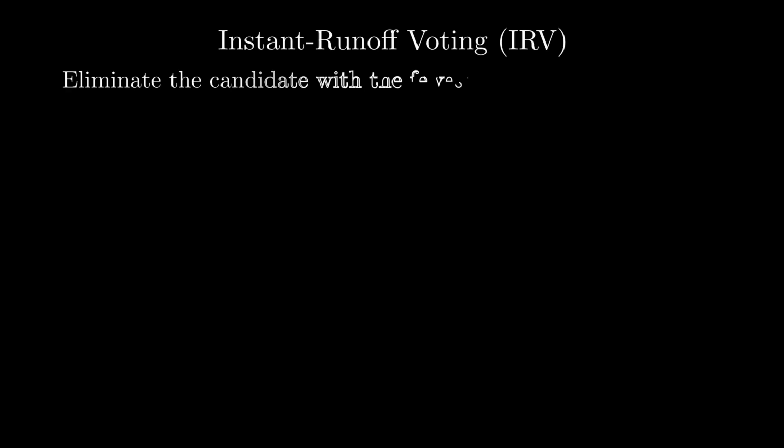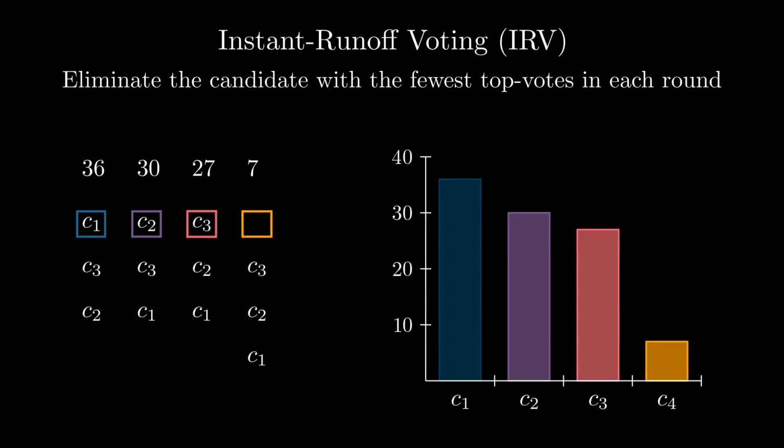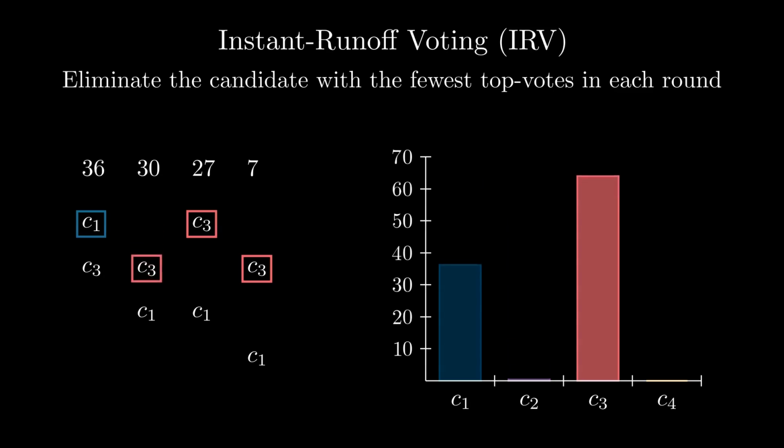The third rule is instant runoff voting, where the candidate with the fewest top votes is eliminated in each round. Let us examine our usual example. First, candidate C4 is eliminated and its votes transfer to C3. Then C2 is eliminated, making C3 the winner. In this particular case, it can be proven that the situation is not susceptible to coalitional manipulation.